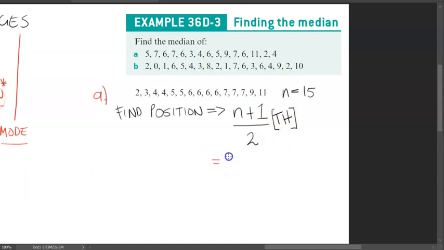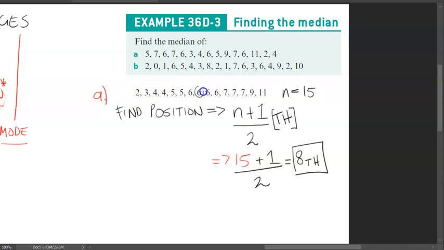We know right now our N is equal to 15, plus 1, all of that divided by 2. 15 plus 1 is 16, and 16 divided by 2 is 8. In other words, our 8th position is our median number. 1, 2, 3, 4, 5, 6, 7, 8.